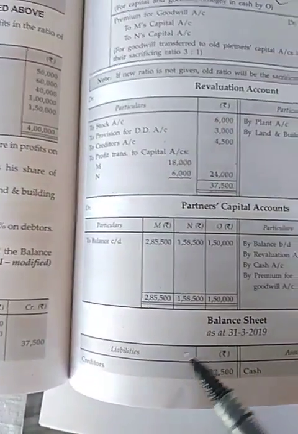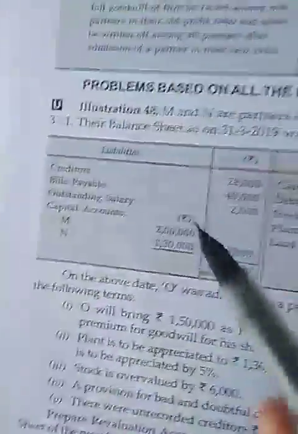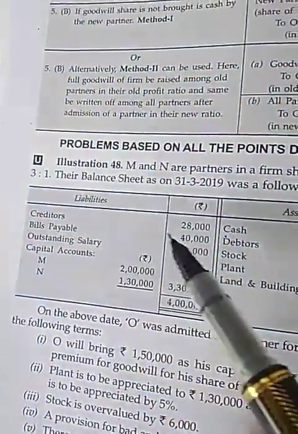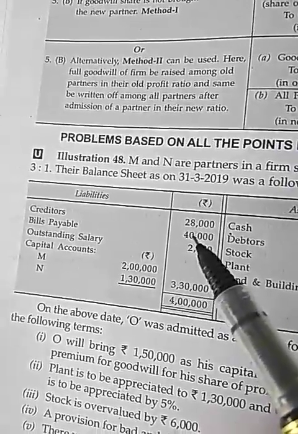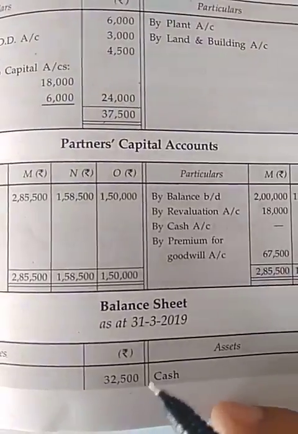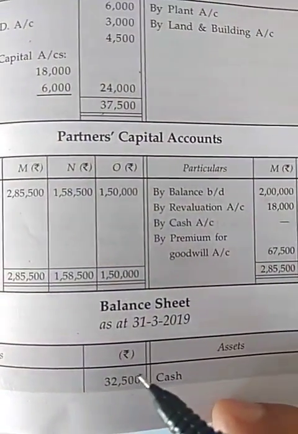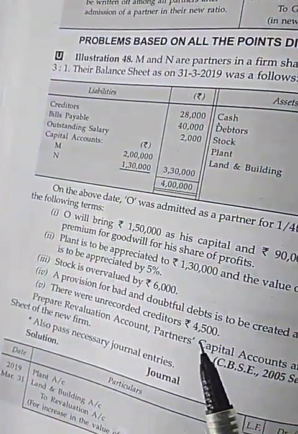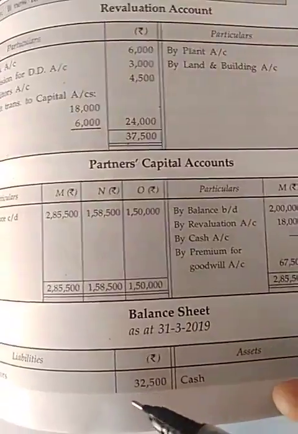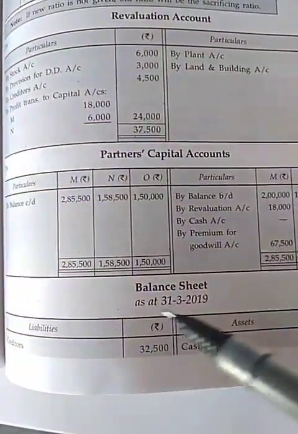Now we also prepare the balance sheet. First, in liability side, creditor is given 28,000, and now this is 32,500, because unrecorded liability creditor was also included. Now it is recorded.